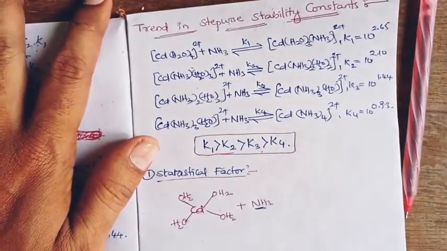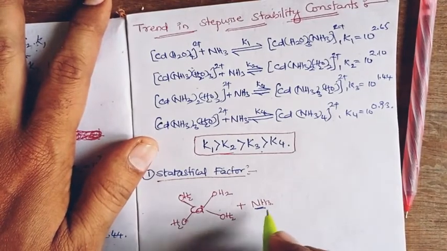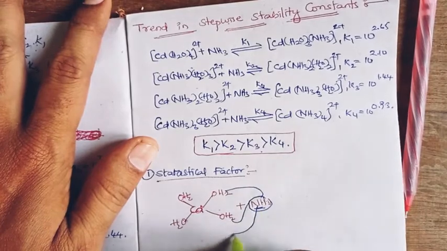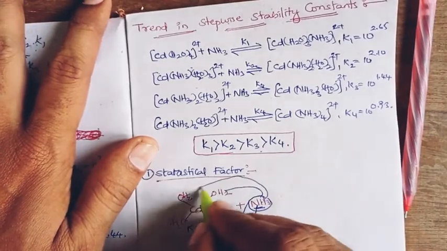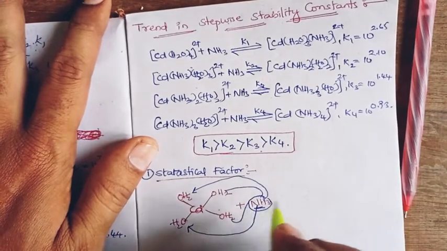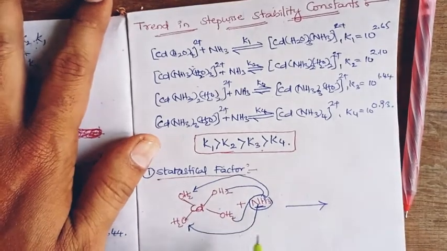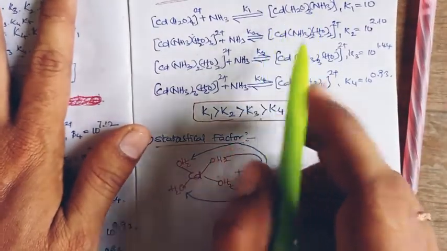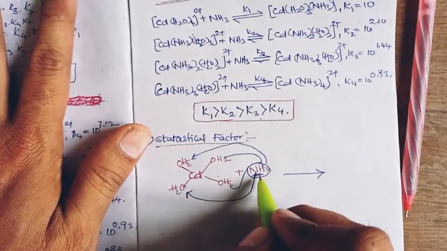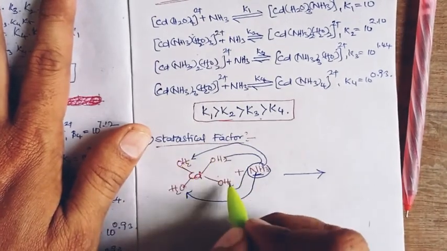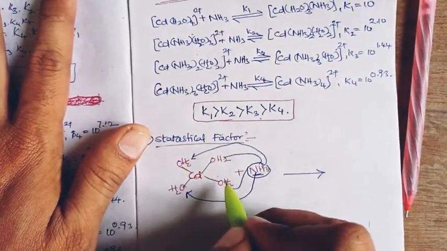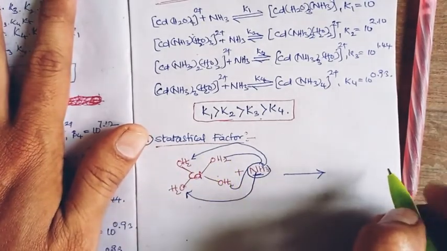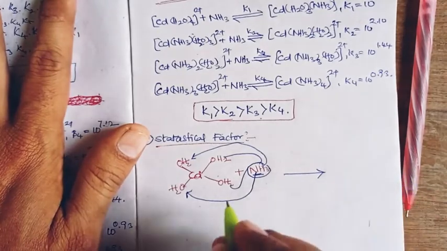So in the first step, the first amine attack has four choices to replace one of the aqua sites and form the complexation. To form the first step monoamine triaquo cadmium 2 complex, the first amine has four choices to attack any of the four pre-coordinated aqua ligand sites and replace one.